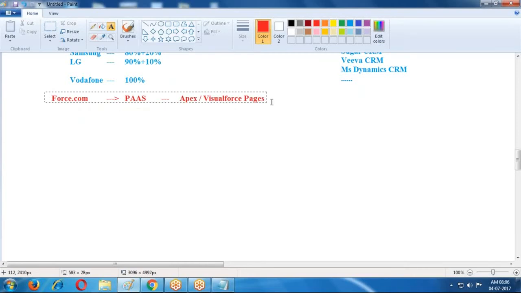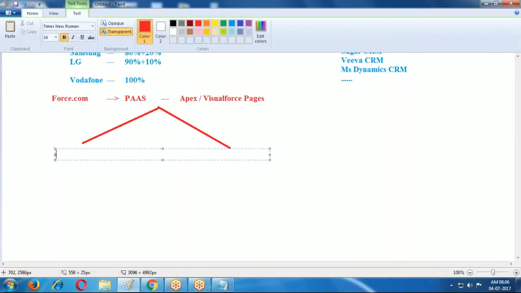The Force.com platform provides two ways of development. What are the two ways of development? One is declarative and the other is programmatic.